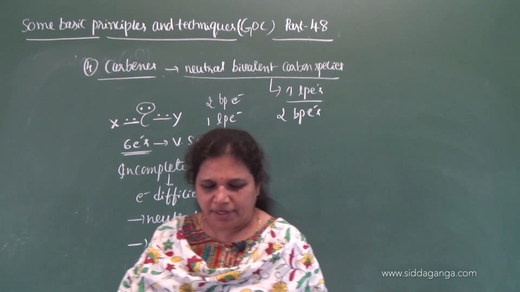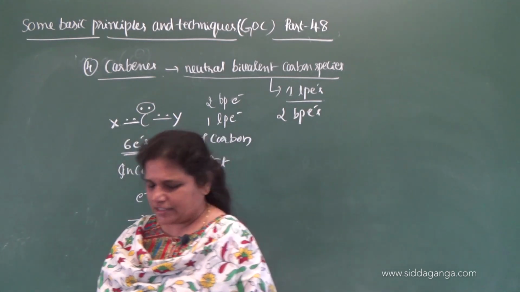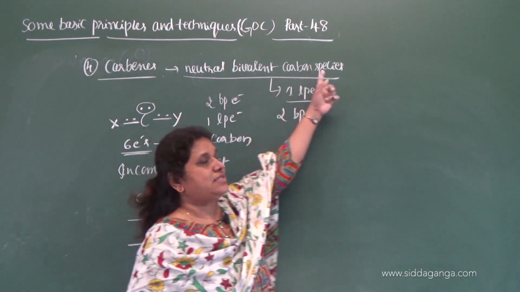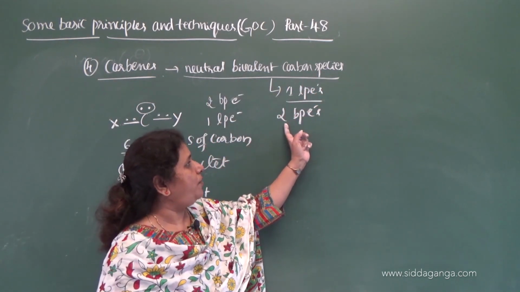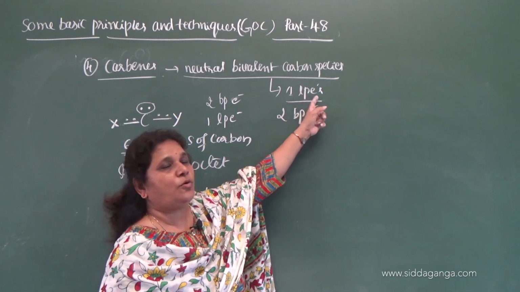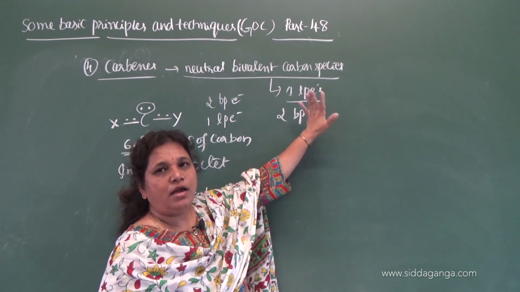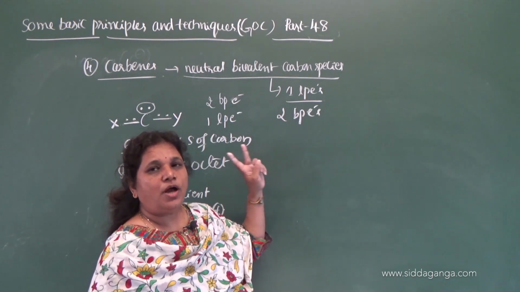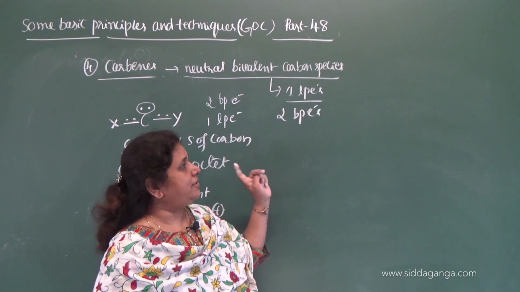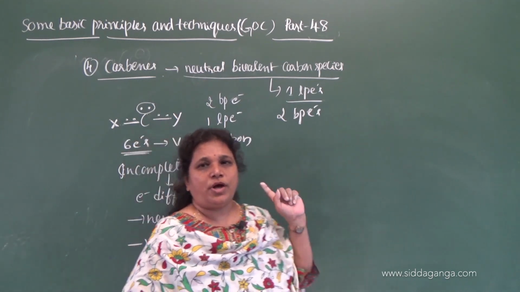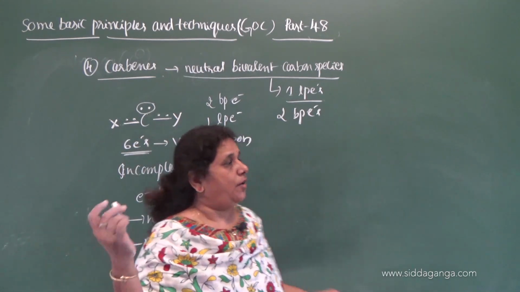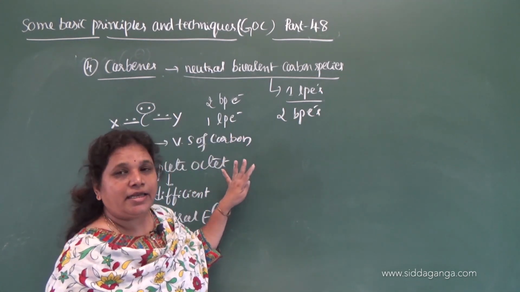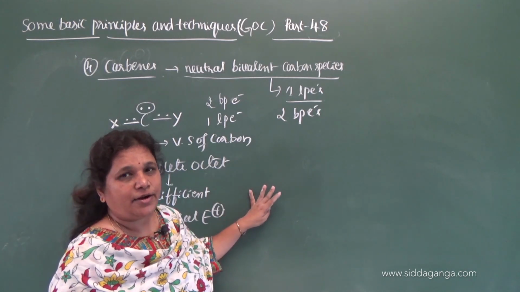So they are nothing but the carbenes. So the neutral bivalent carbon species which contain 2 bonded pairs of electrons and 1 lone pair of electrons are called carbenes. So it forms 2 covalent bonds with 2 atoms or groups of atoms, and that carbon contains 1 lone pair of electrons. Now here, it contains an incomplete octet, hence it is a neutral electrophile.